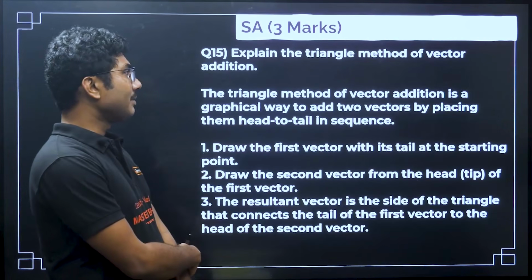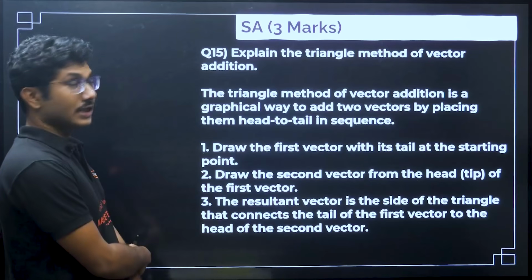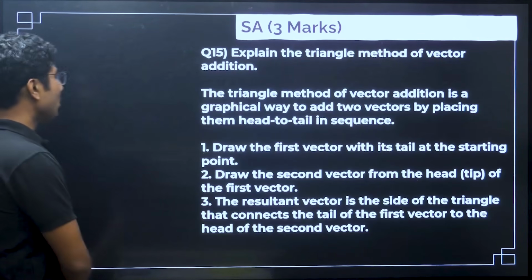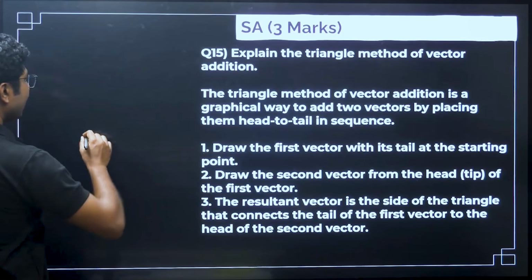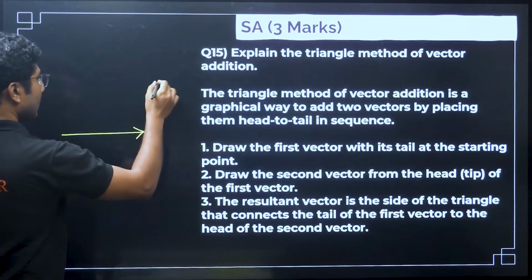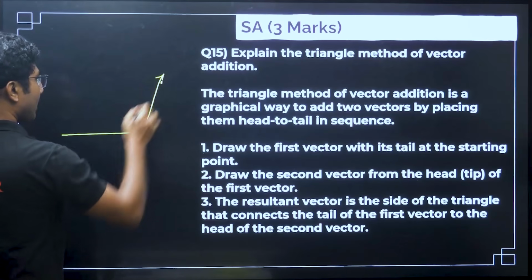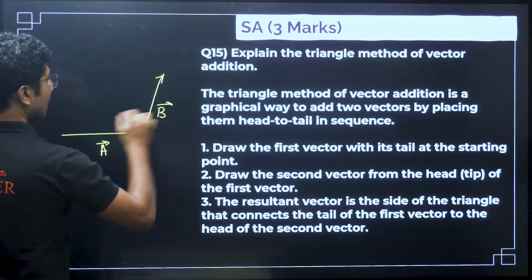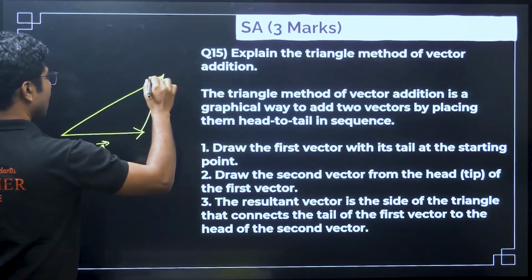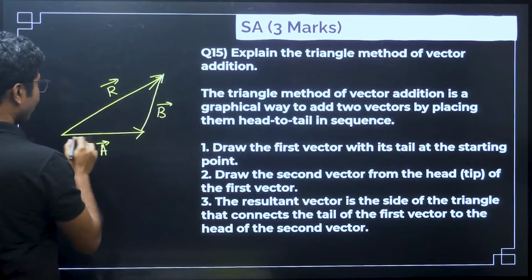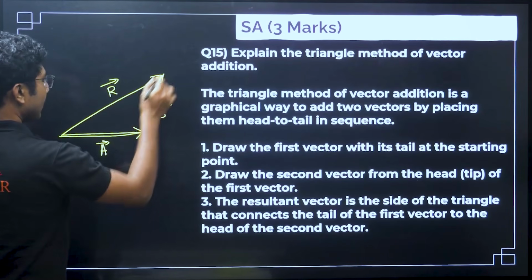Explain the triangle method of vector addition. First you have to draw this diagram very carefully. This is A vector, this is B vector, and this gives you the R vector. This is very important. First you draw A vector, then you draw B vector.